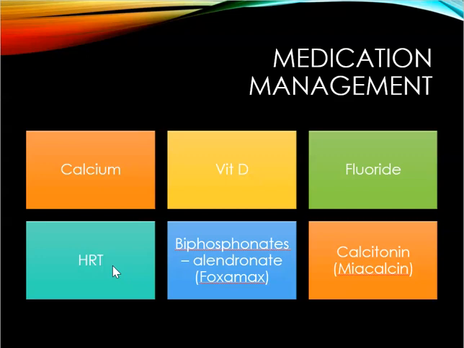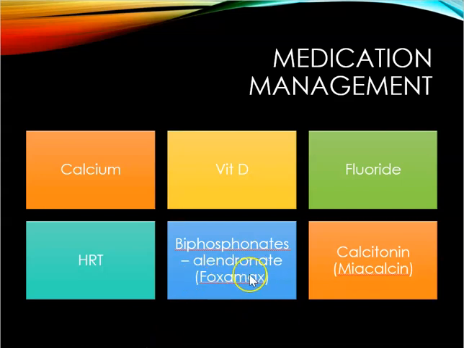Estrogen alone is going to increase the risk of endometrial cancer, so it's often combined with progestin. One example of a medication for this would be tamoxifen, which is a selective estrogen receptor modulator, and that mimics estrogen without the risks of estrogen. Sometimes you'll see that used for cancer treatment, but can also be used for osteoporosis.